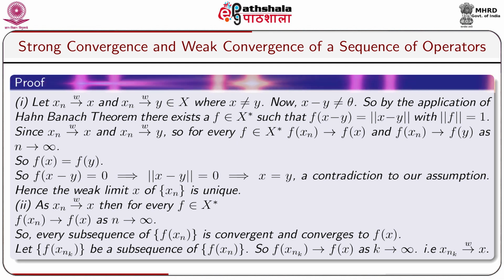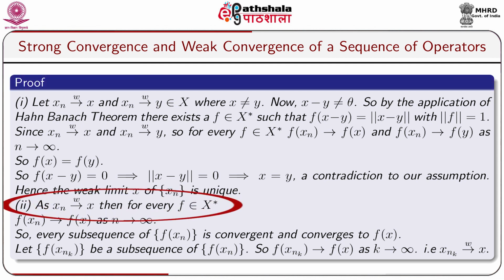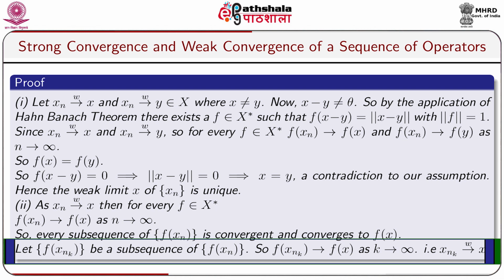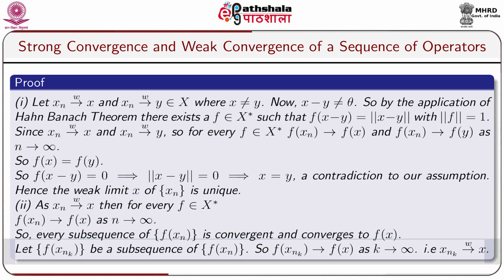Now we shall give a proof of 2. As x_n converges to x weakly, for every f belonging to X star, f(x_n) converges to f(x) as n tends to infinity. So every subsequence of the sequence f(x_n) is convergent and converges to f(x). Let f(x_nk) be a subsequence of the sequence f(x_n). So f(x_nk) converges to f(x) as k tends to infinity. That means x_nk converges to x weakly.